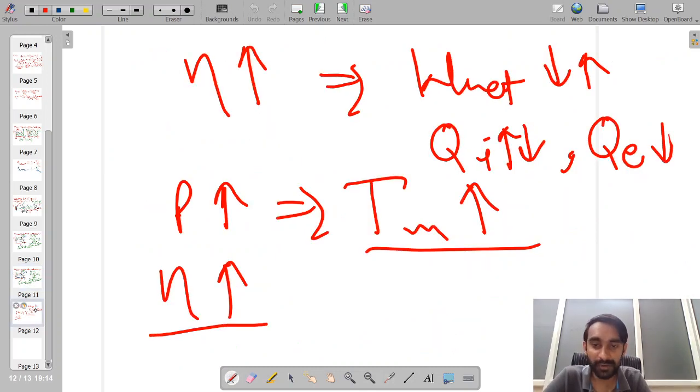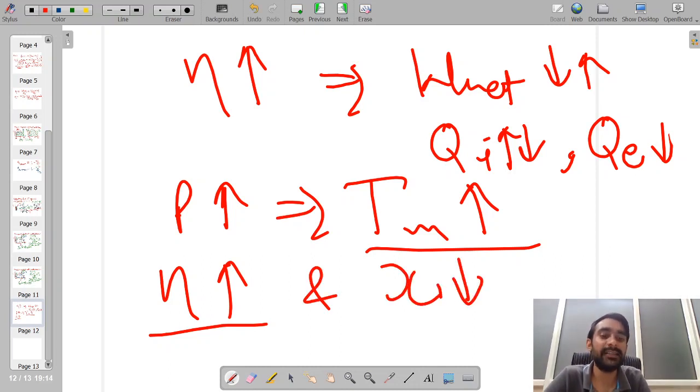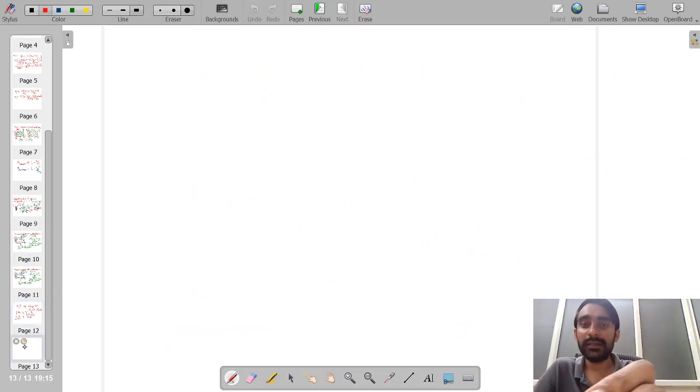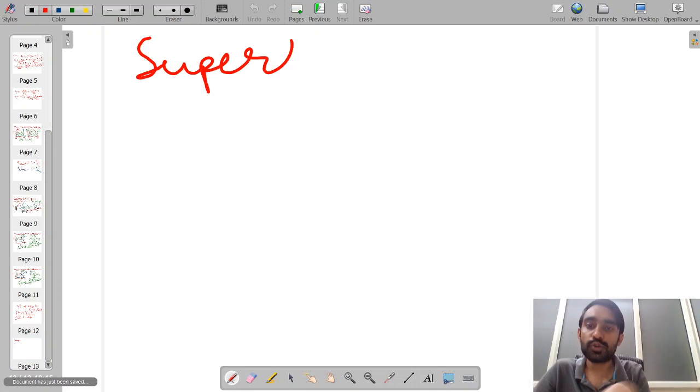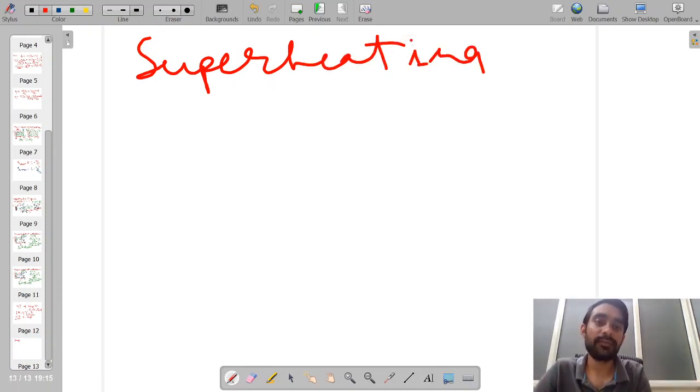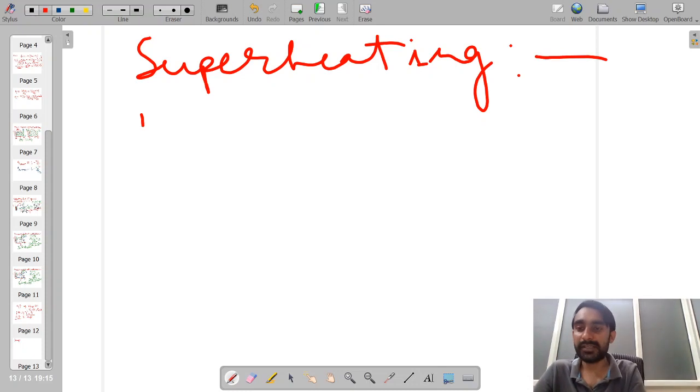So over here, efficiency will be increasing and quality at the exit of the turbine will be decreasing. So the increase in pressure of heat addition results in an increase in efficiency of the cycle. However, at the same point of time, it leads to a decrease in quality of the steam at the exit of the turbine. Then the third point, we are having the effect of superheating. So what is the effect of superheating?